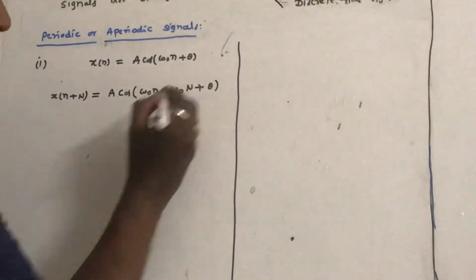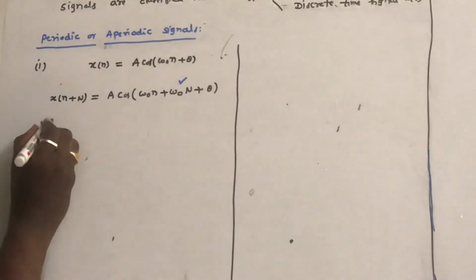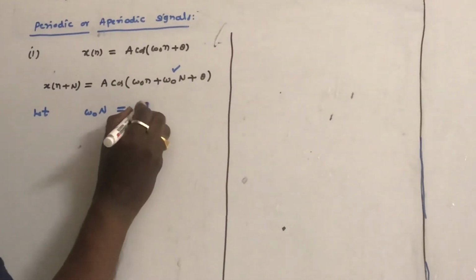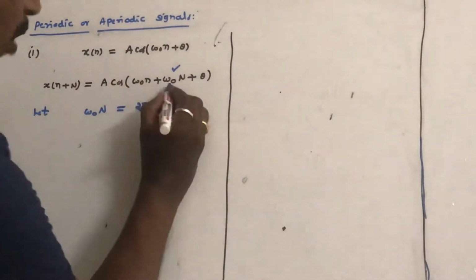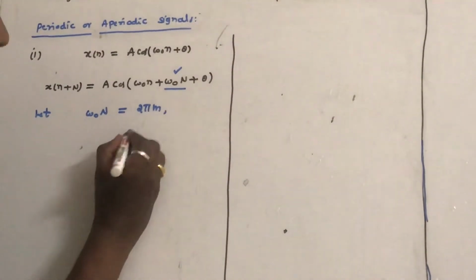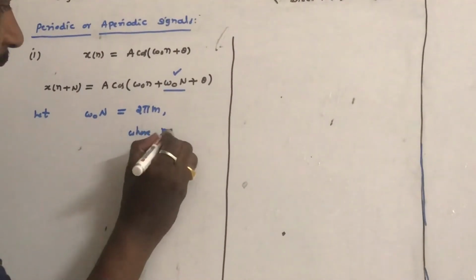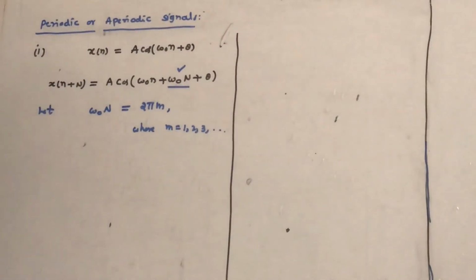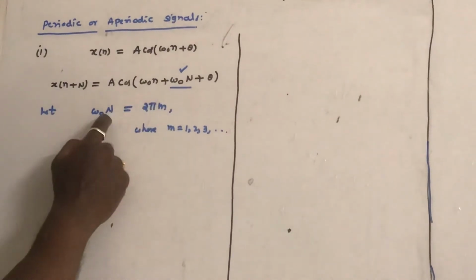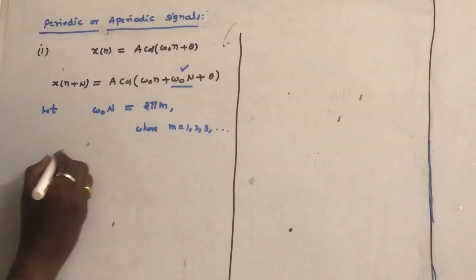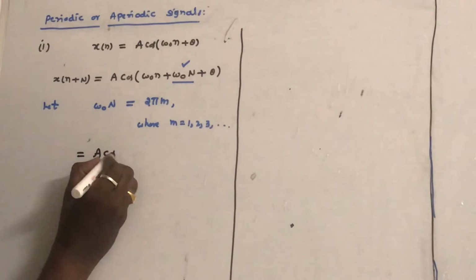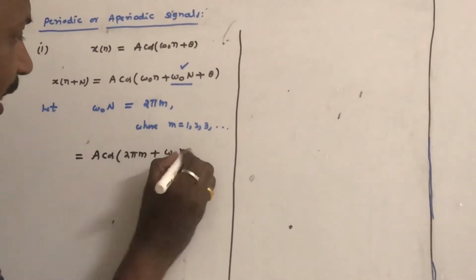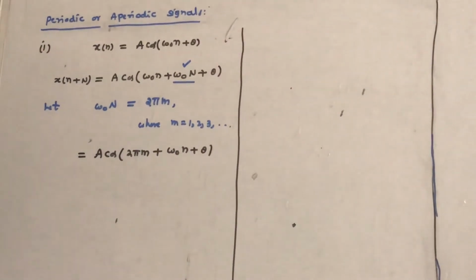Now let this quantity omega 0 N be equal to 2 pi m, where m takes the values 1, 2, 3, and so on. If you substitute this here, it will become A cos of 2 pi m plus omega 0 n plus theta.